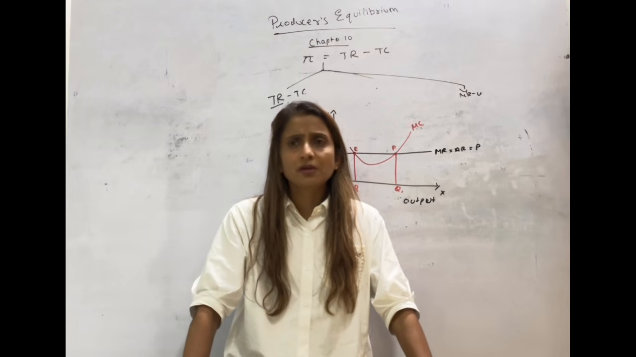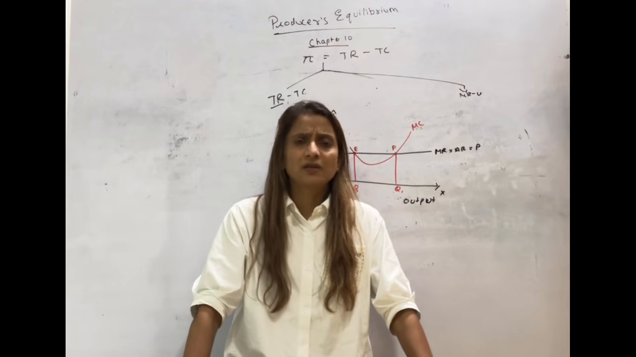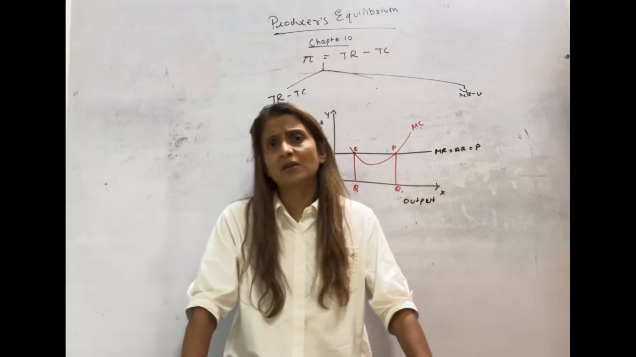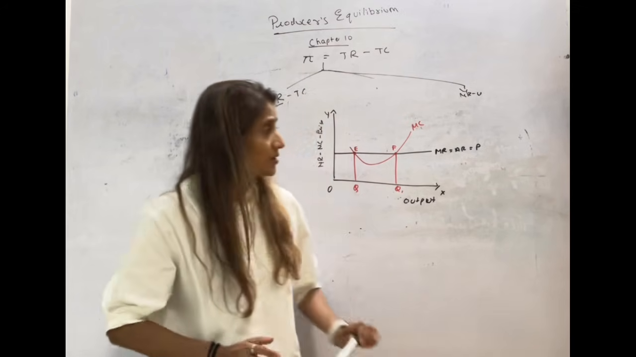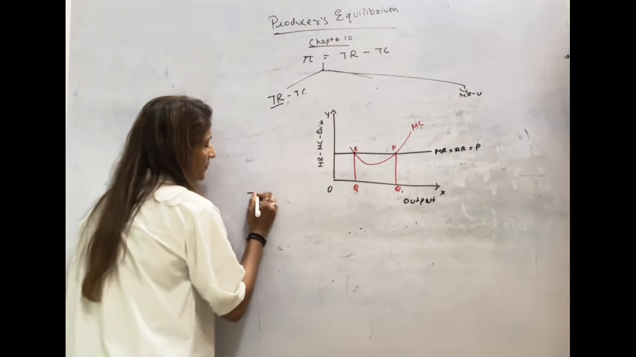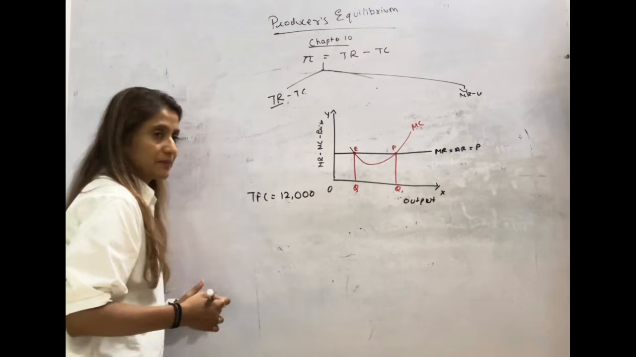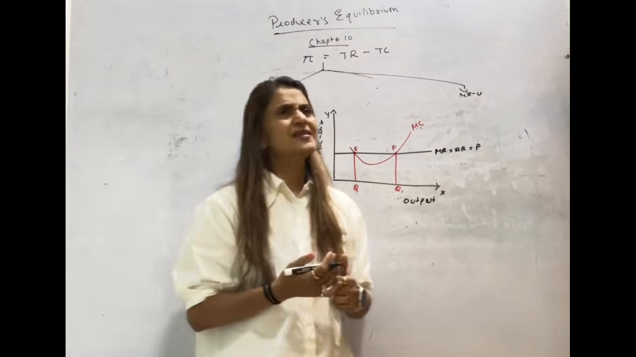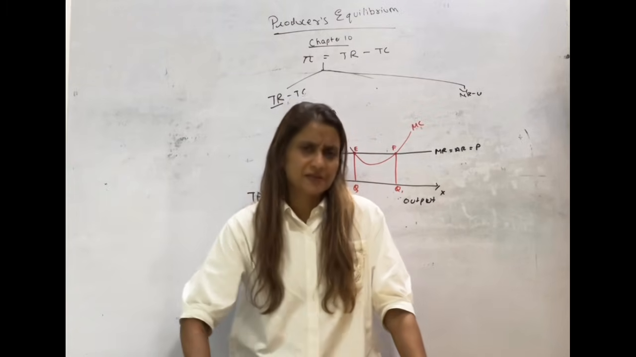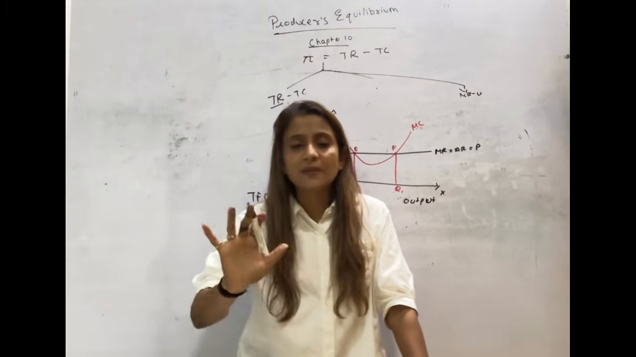After running the business for 1-2 months, he gets to know that here he is making loss. His total fixed cost is how much? Let's say 12,000 in my example. He's running into loss, so he decided, I don't want to continue with my business. I want to cease my production.